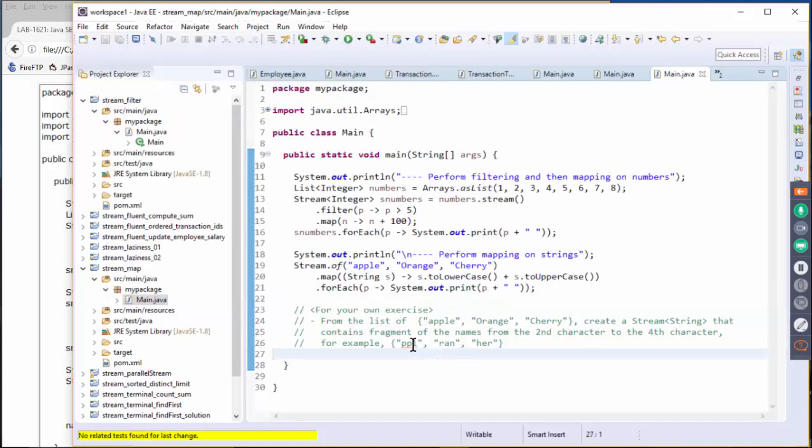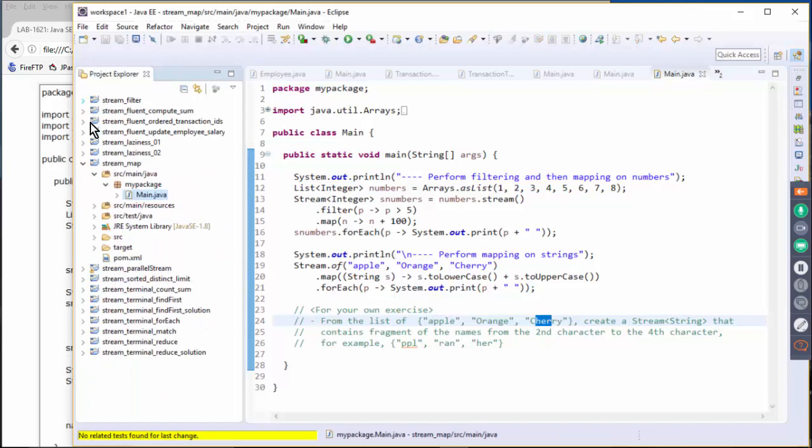Okay. All right, so for your exercise, I want you to create a list of apple, orange, and cherry, and create a string that contains a fragment of the names from the second character to the fourth character. So I want you to extract PPL from apple, and RAN from orange, and HER from the cherry. Okay, so that's the exercise.